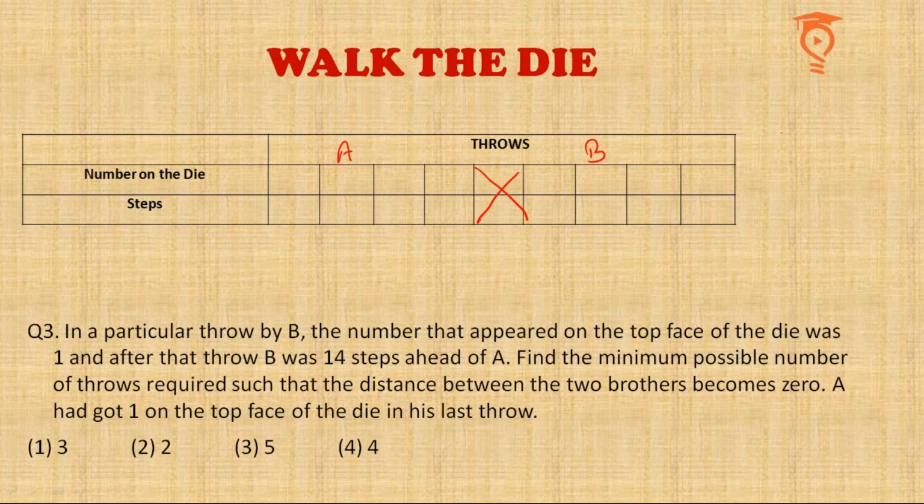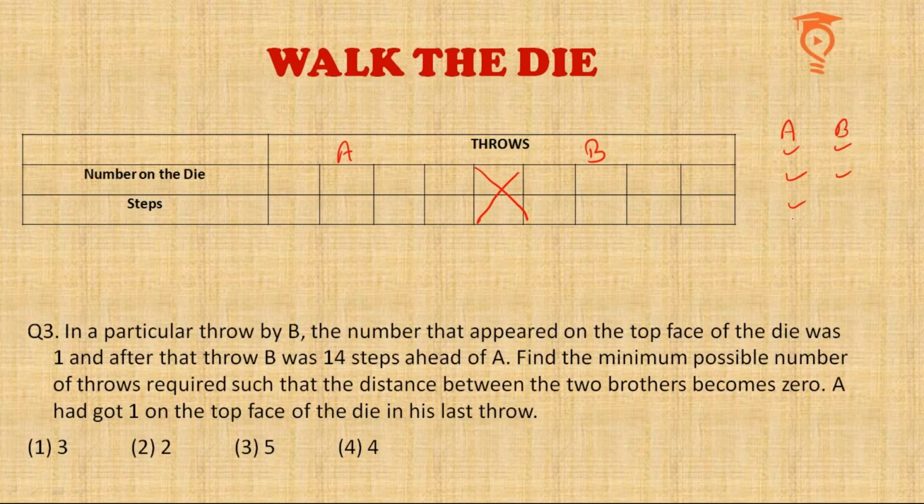So it will be like this: A's turn, then B's turn, then A's turn, then B's turn, and then A's turn. Anyway, you cannot make a sum near 14 in less than 3 throws, right? Even if you add 6 and 6, which is not even possible, you end up making 12. 3 throws for A definitely are required, and in between there will be 2 throws of B.